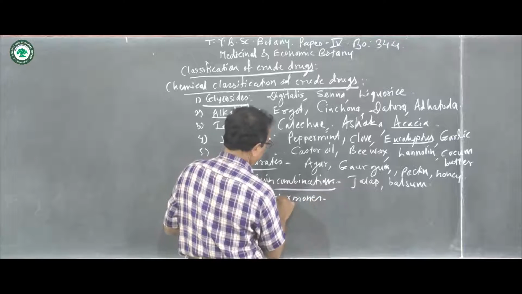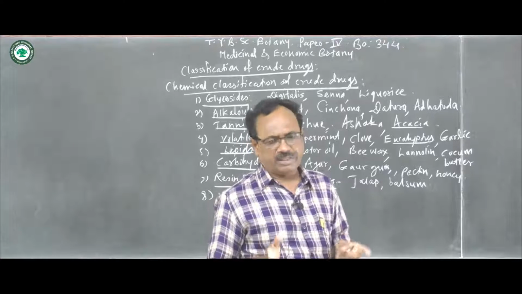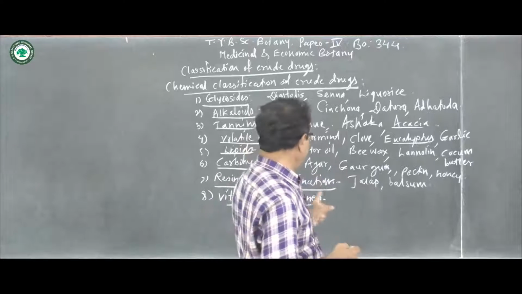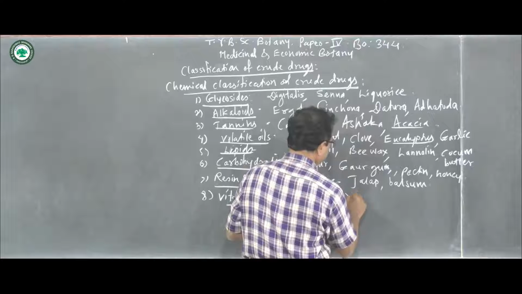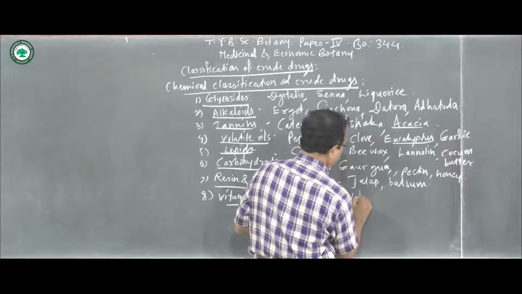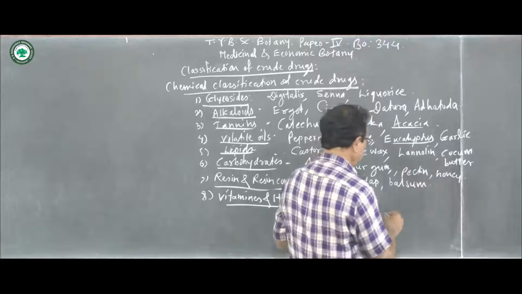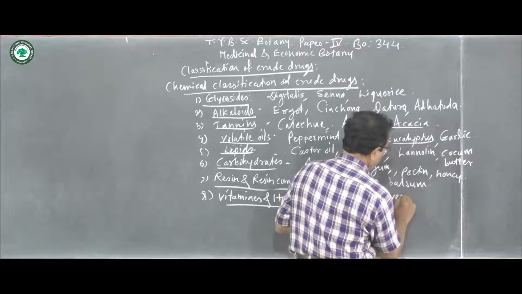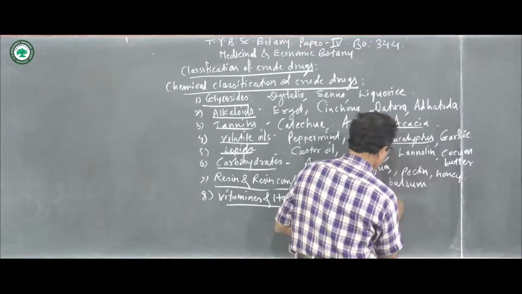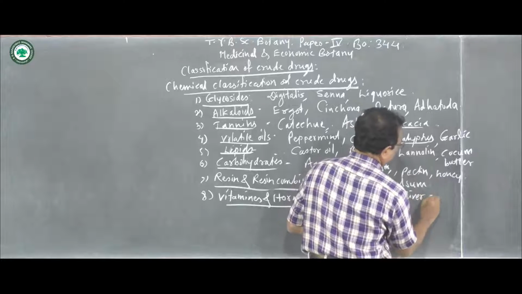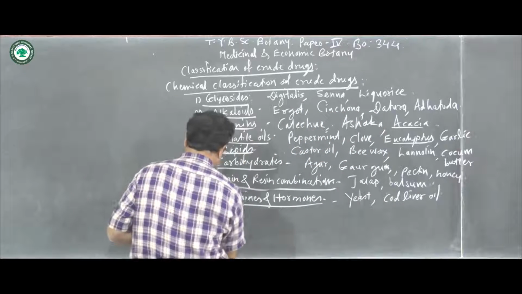These vitamins and hormones are present in different parts of different plants. All such plants containing vitamins and hormones are grouped together and placed under the vitamins and hormones. For example, yeast, then another is liver, cod liver oil, and so on. Then proteins and enzymes.